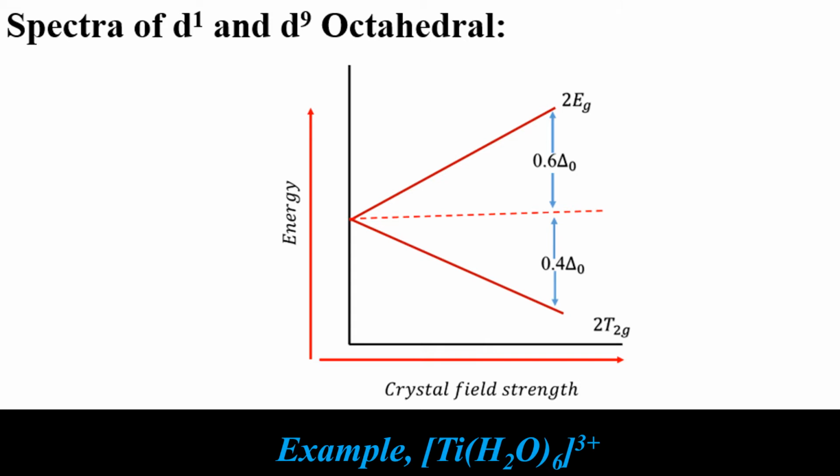In case of d9 systems, the same type of electronic configuration will happen, because d9 is the whole mirror image of d1 systems. In case of d9, this is actually the whole mirror image of d1 systems, and that is why in two cases the molecular term symbol will be the same.